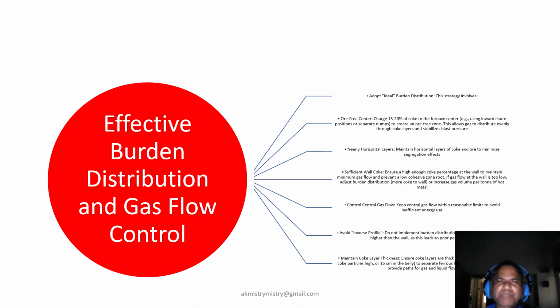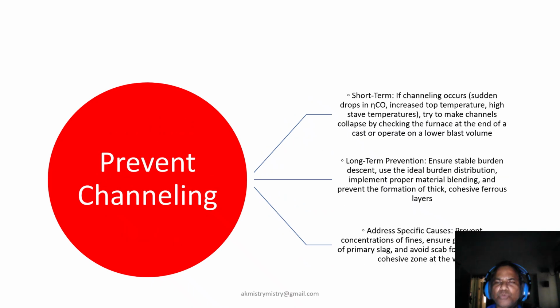We have to adopt an ideal burden distribution like ore-free center, horizontal layer, and sufficient wall coke, maintaining a coke layer thickness of at least more than 150 centimeter to ensure gas and liquid flow at the post level. So to avoid inverse profile and control central flow for efficiency, it's required to focus on all the above methods and do it in a faster mode.